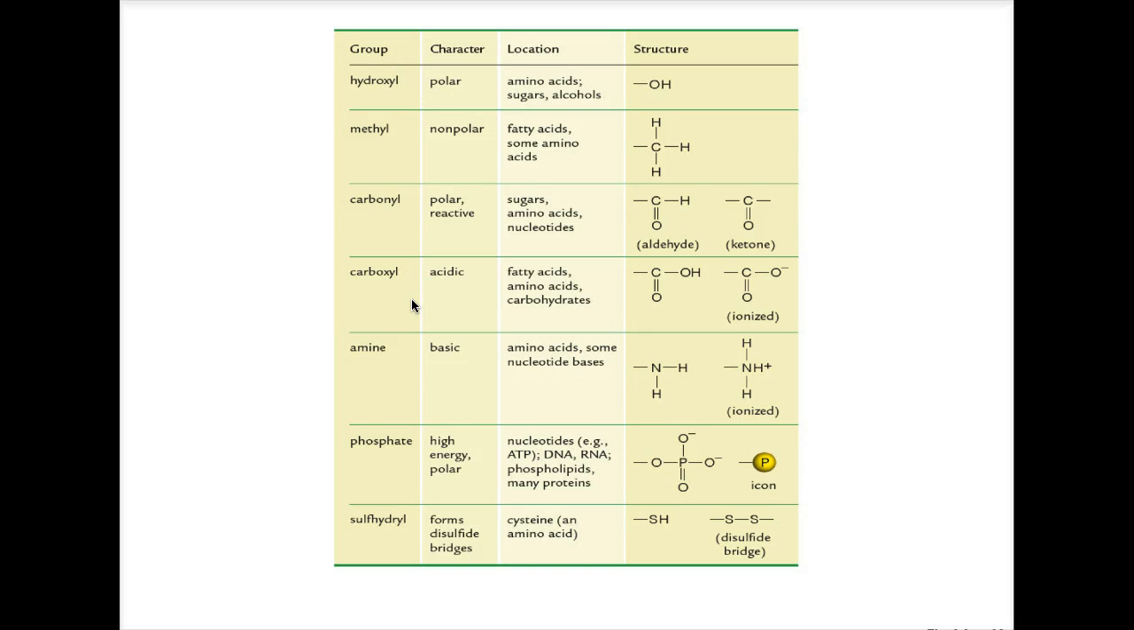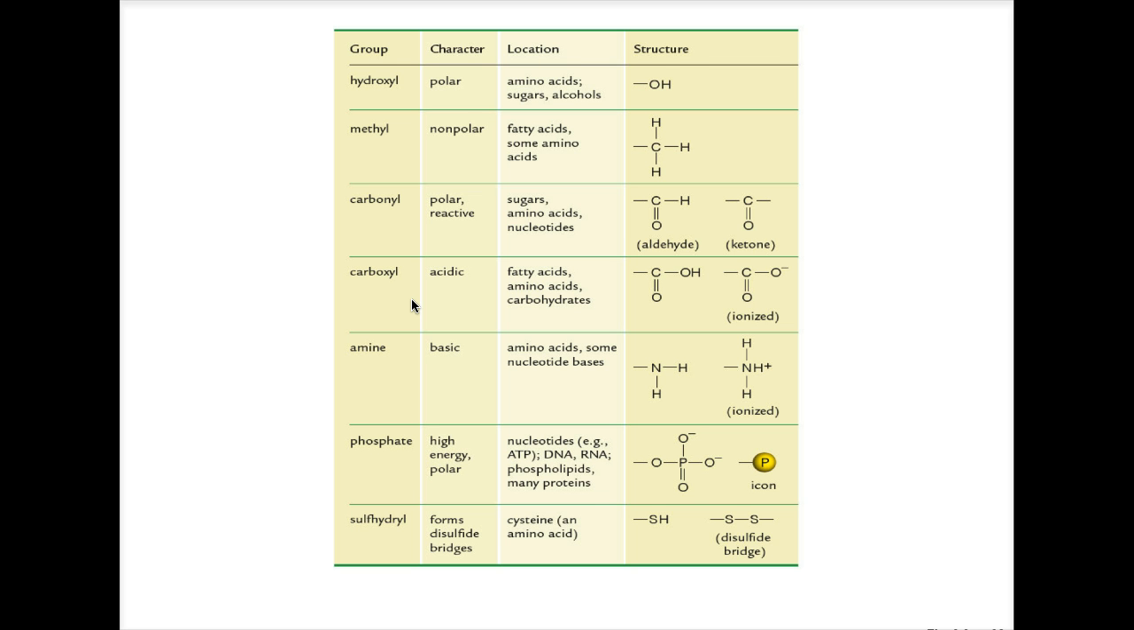Our final two functional groups are the phosphate and the sulfhydryl group. The phosphate group is very much like the carboxyl group in that it carries a negative charge when it's inside of a cell. It liberates hydrogen ions, so it is acidic, it is polar, it is hydrophilic. It is also unique from the carboxyl group in that it has the ability to form bonds that contain a lot of energy. So it's considered to be a high energy molecule.